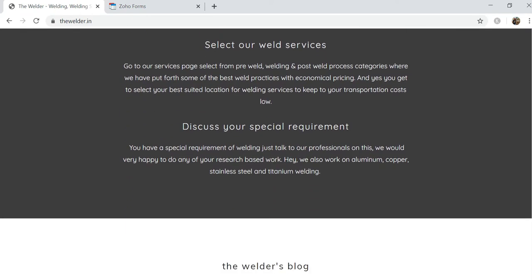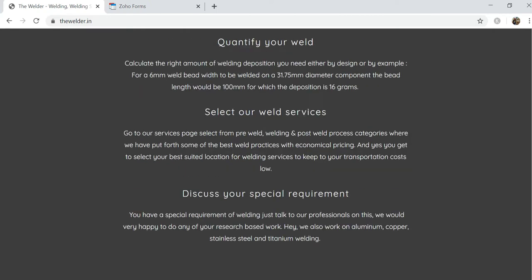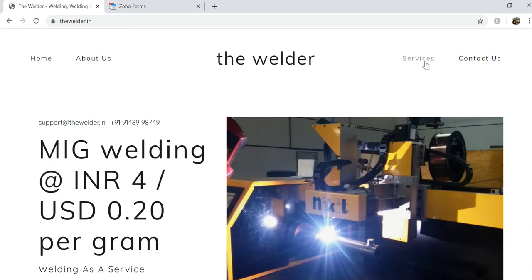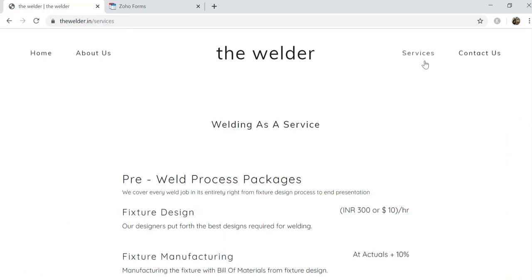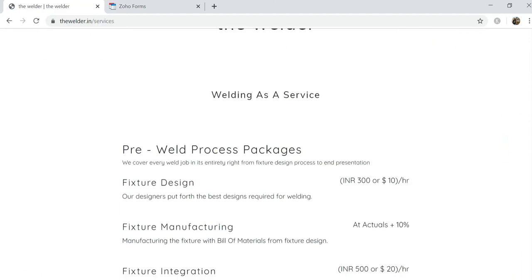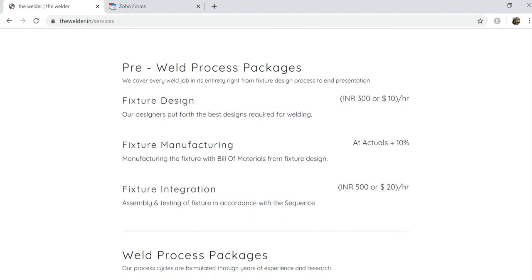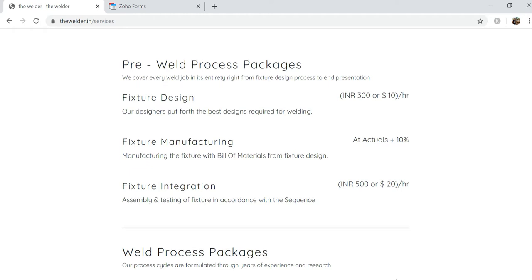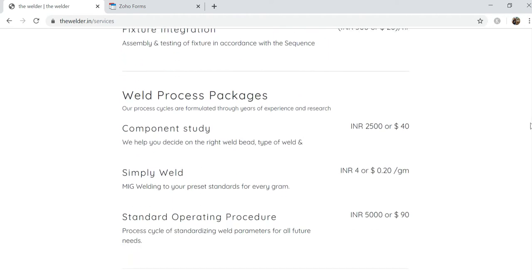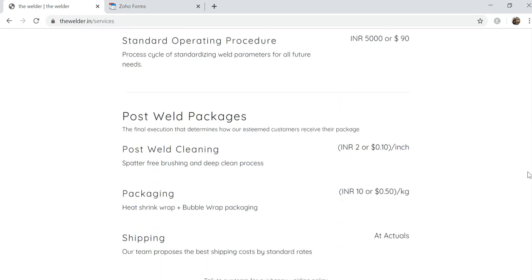Now coming back to select our weld services, you can go to our services, select all the processes that you want. Let me elaborate on the kind of services that we are offering. It is really important, as we have classified our services into 3 categories. One, pre-weld process packages. The second one, the welding process itself, and the third one being post-weld packages.